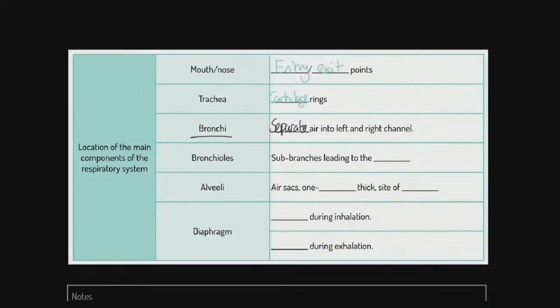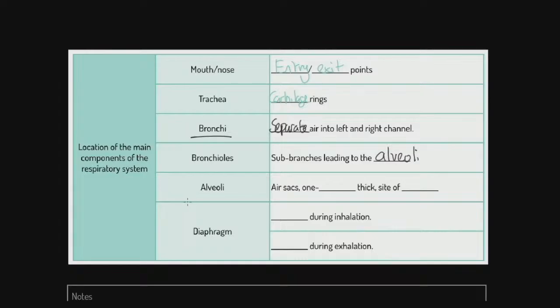Next, we have got our bronchioles. These are sub-branches off the bronchi, and they ultimately lead to the alveoli, and I'm going to come back to the alveoli in a second. Those alveoli are the destination for this air. The bronchioles are what lie between the large bronchi and these tiny little alveoli.